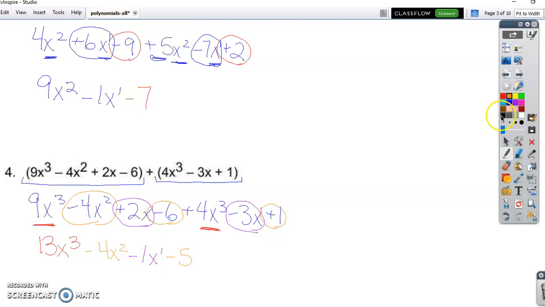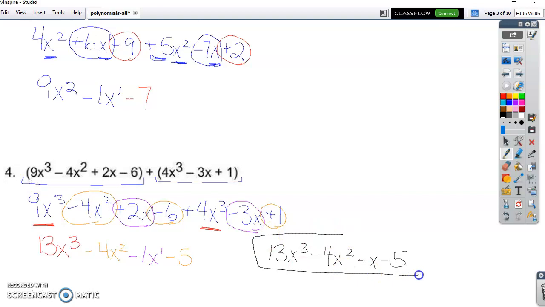So all in all, if we write this as simplified as possible, we would have 13x cubed minus 4x squared minus x minus 5. Notice in that last step, I just got rid of the ones that don't have to be written. Again, it's not incorrect if you write them. This is our final answer for number 4.